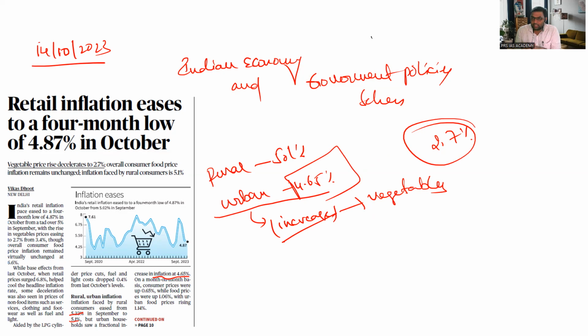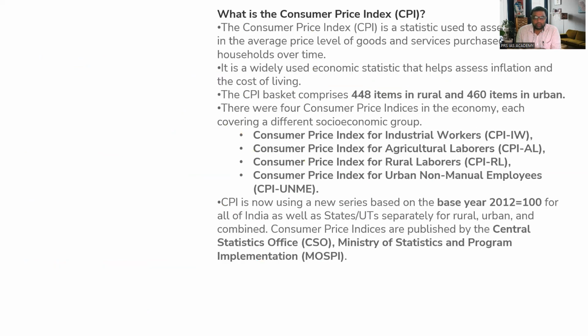Then what is this retail inflation, and everything about inflation, we will get to know. So, consumer price index. Consumer price index is a statistic used to assess changes in the average prices of goods and services. You should keep in mind that it is for both goods and services purchased by regular households over a time. It is widely used in economic statistics and helps in assessment of the cost of living of people.